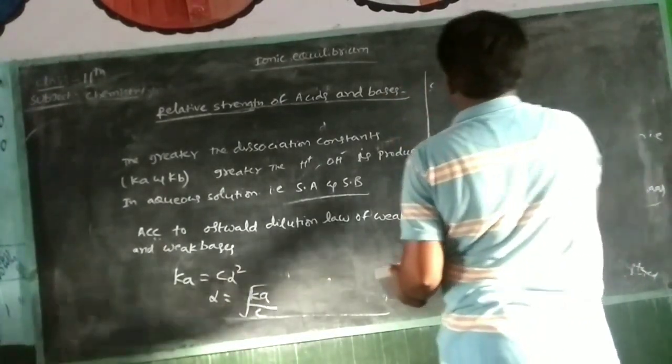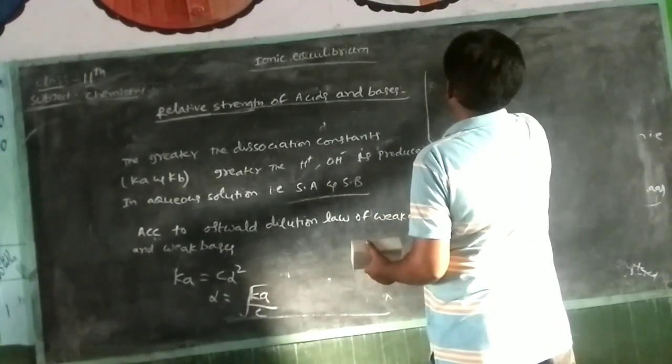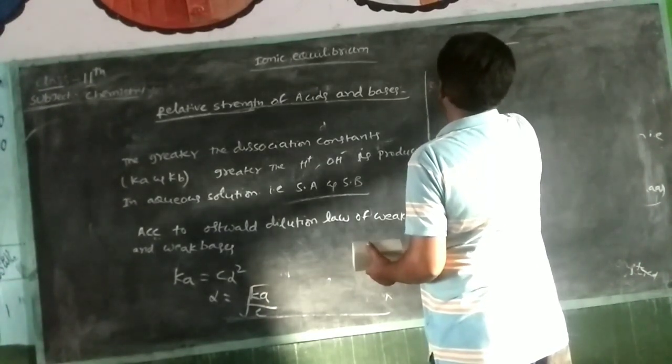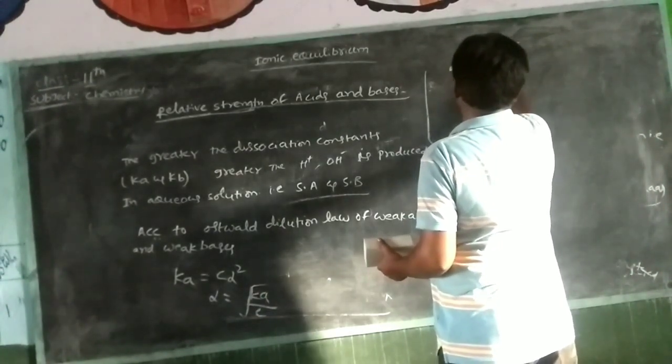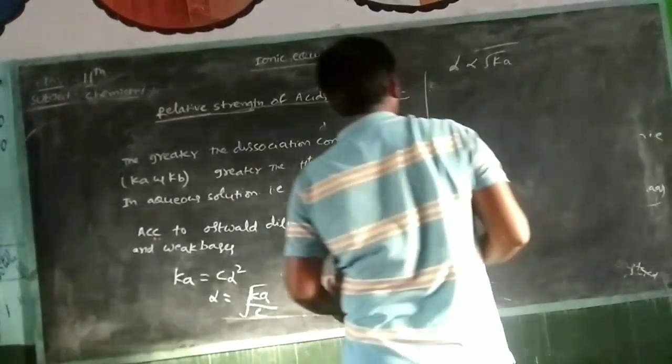The meaning, at the same concentration, alpha is directly proportional to root of Ka.